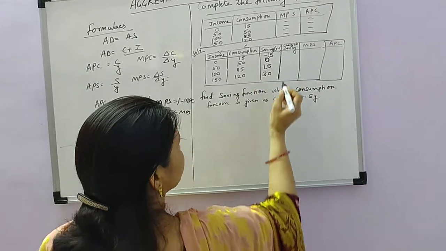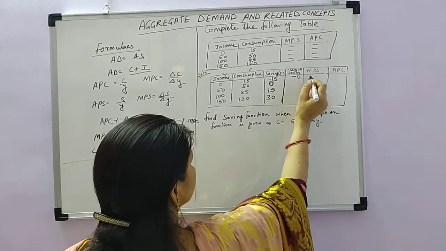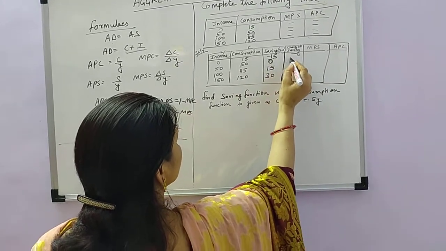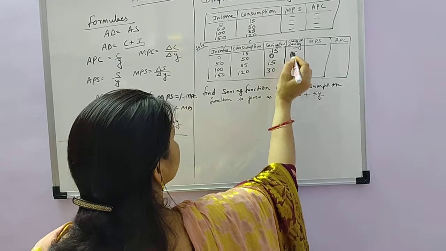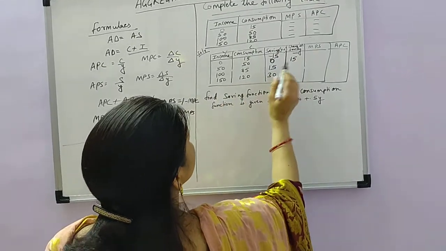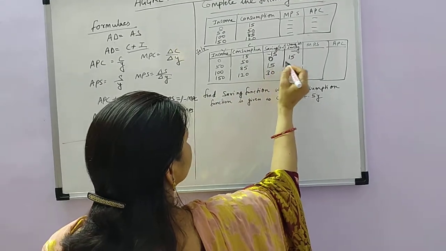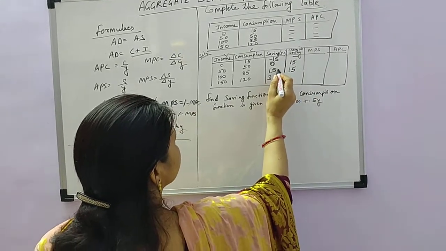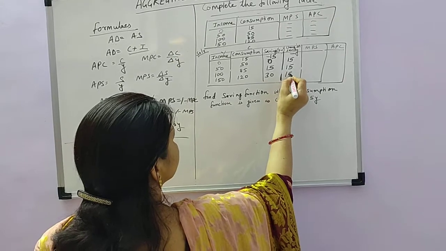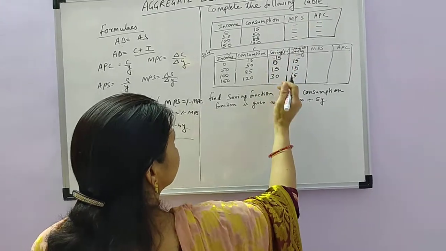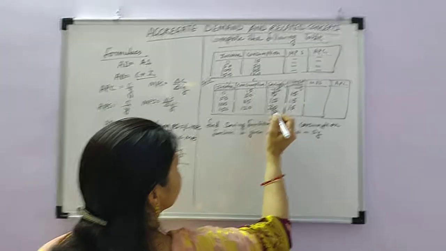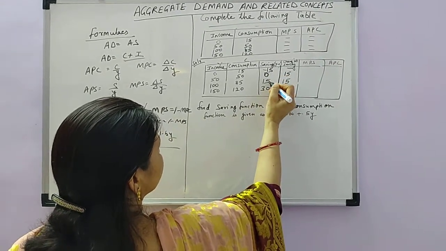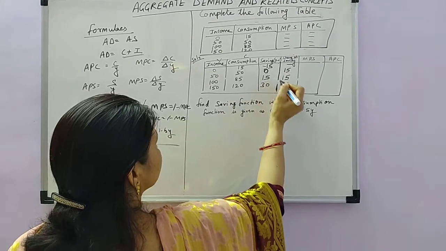Now, what is change in savings? In this there is no change in saving. Now, this is minus 15. This is negative saving, and this is 0. So here the change in saving will be 15, from 0 to 15. And here your saving was 15, now from here it becomes 30, so change in saving is 15. That means 30 minus 15. You calculate change in saving by subtracting from the bottom upward. Here 15 minus 0 is 15, 30 minus 15 is 15.